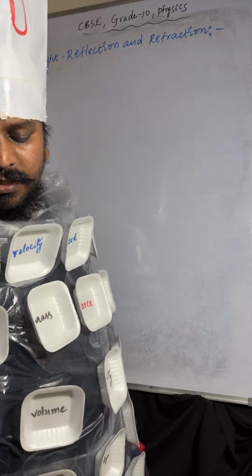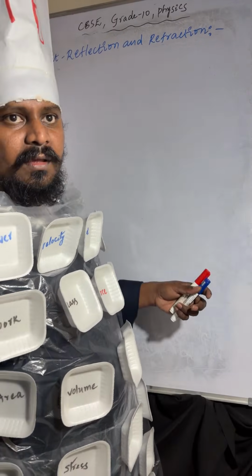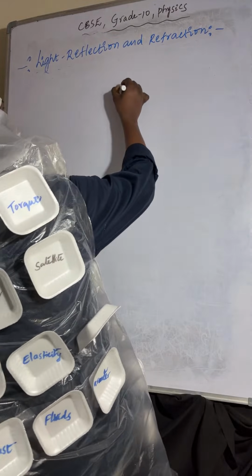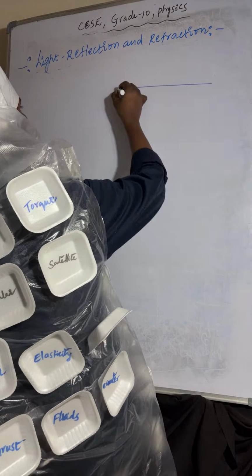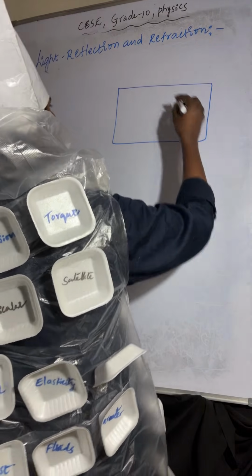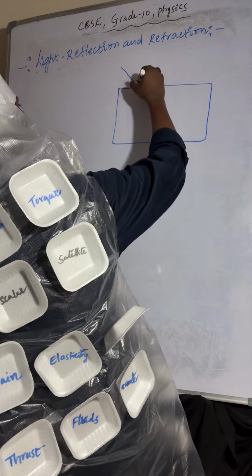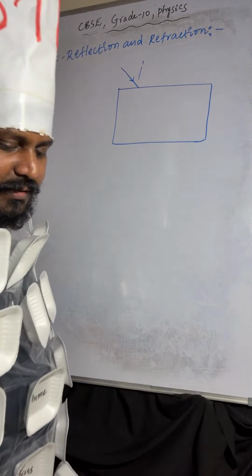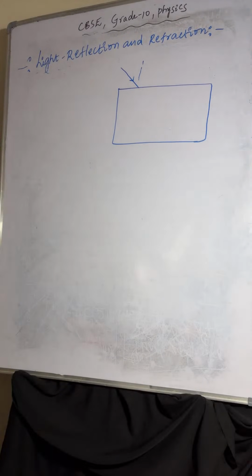Here you can observe, I am taking this glass slab. The light ray is passing from rarer to denser. This is a normal line.